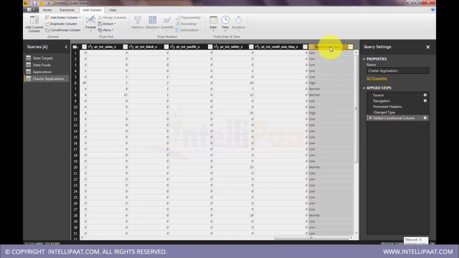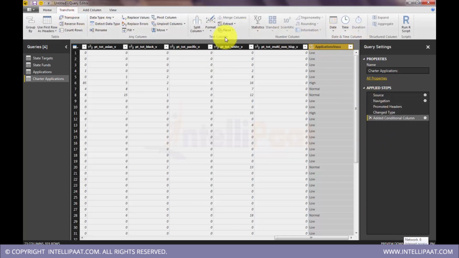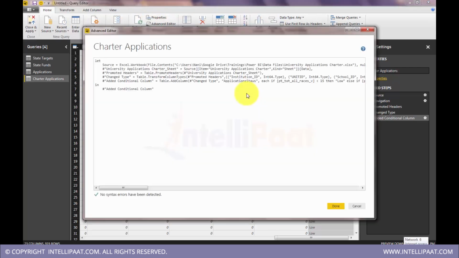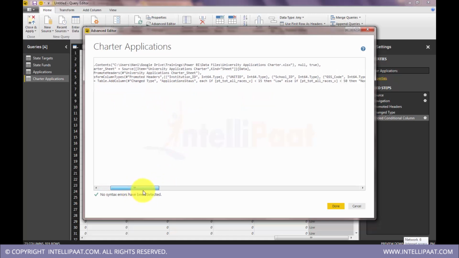Okay, so you select, you can actually check syntax for this. Whenever we do anything in Power Query, what actually happens is a Power M script gets generated. So these are scripts. We added this additional column, right? This can also be added like this using the function each if. Each if is a function. So each if, then else if.